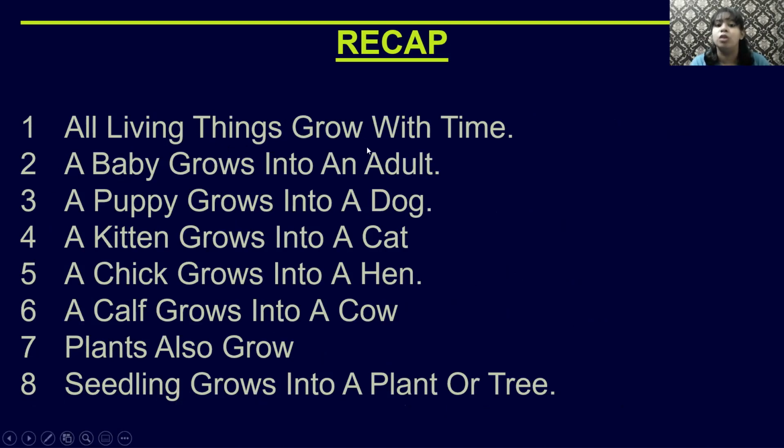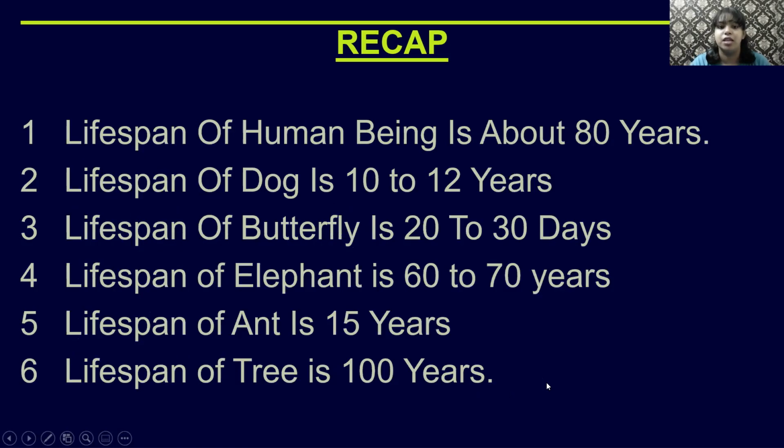Okay, moving on. All living things grow with time. A baby grows into an adult. A puppy grows into a dog. A kitten grows into a cat. A chick grows into a hen. A calf grows into a cow. Plants also grow. Seedlings grow into a plant or tree.